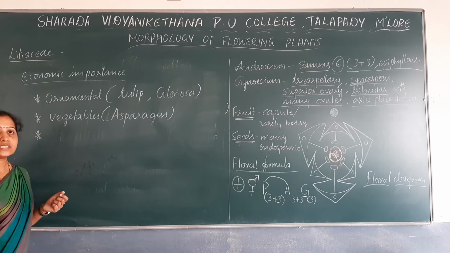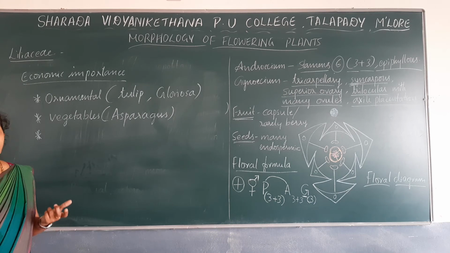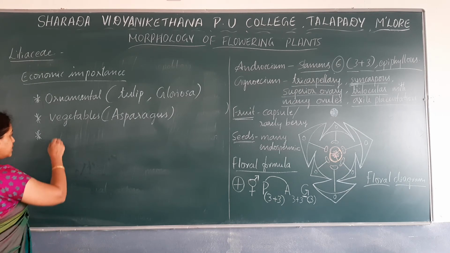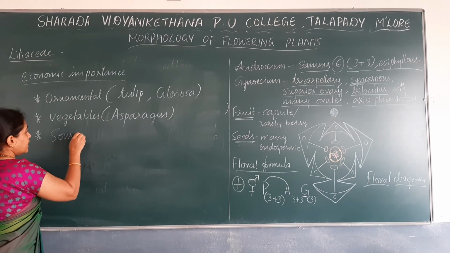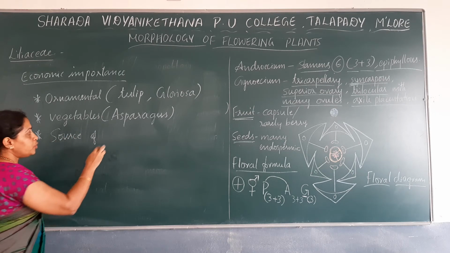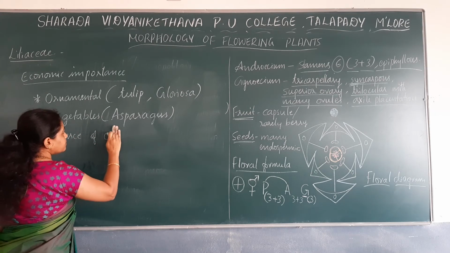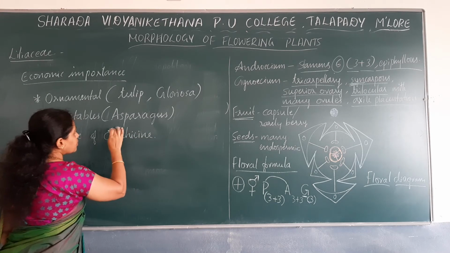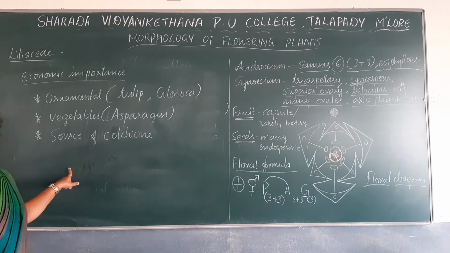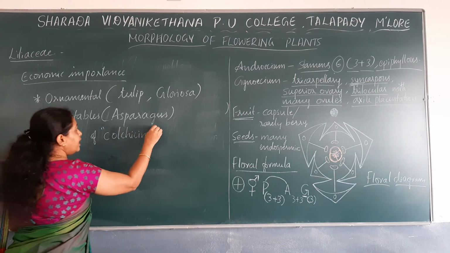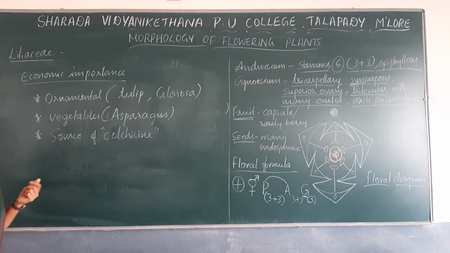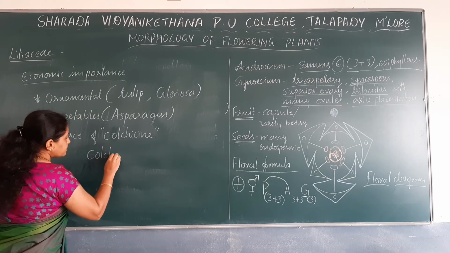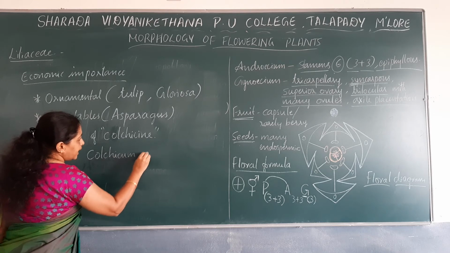Then there is a plant which is mainly used as a source of colchicine, a chemical compound mainly obtained from a plant known as Colchicum autumnale.